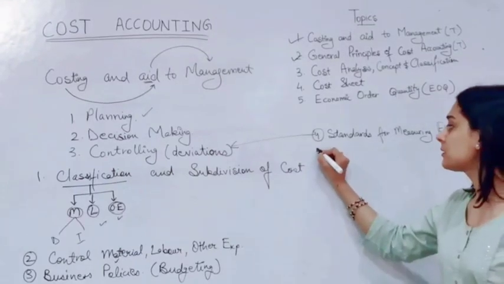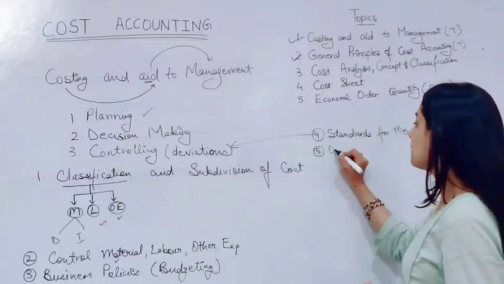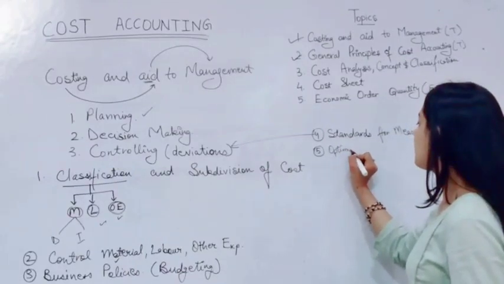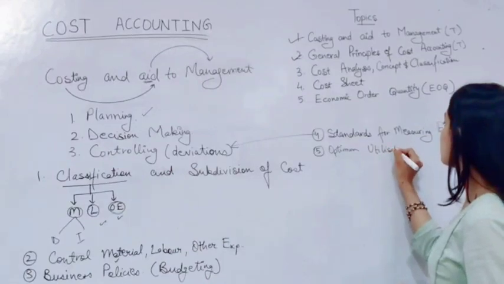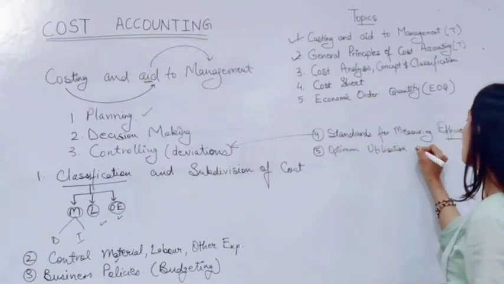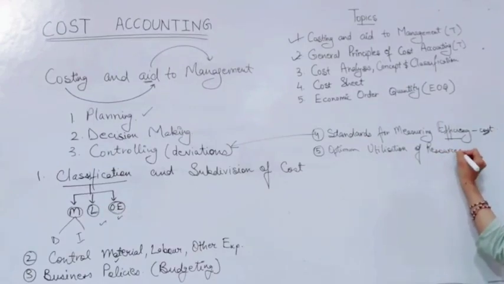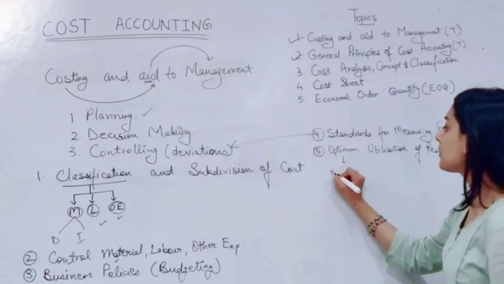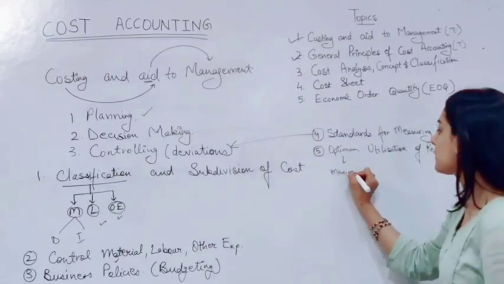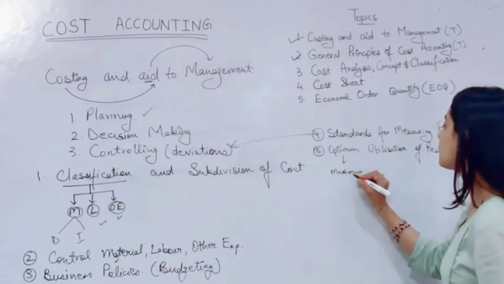After standards of measuring efficiency, the last topic will be the optimum utilization of resources. By optimum utilization, we mean maximum utilization.